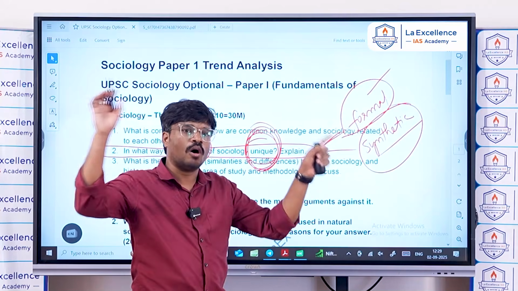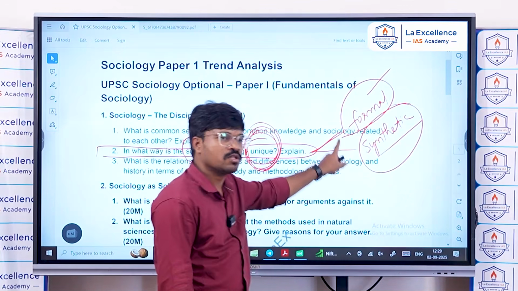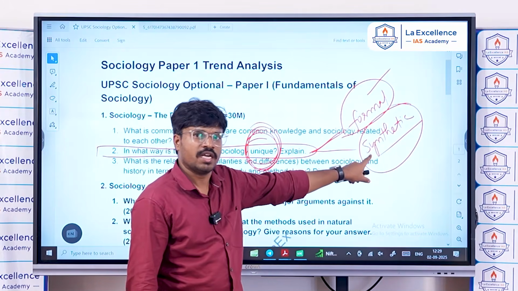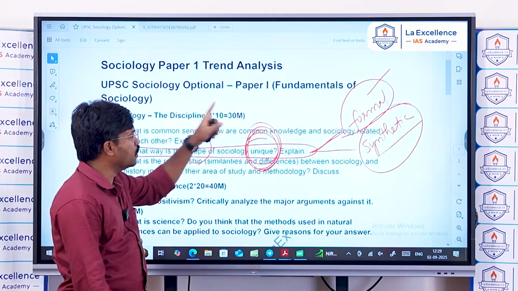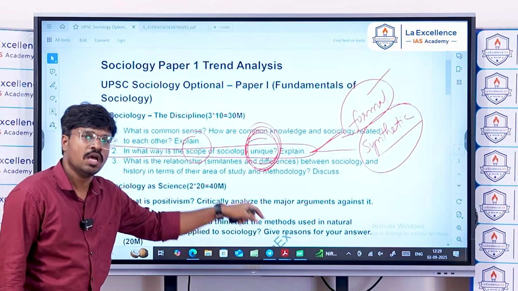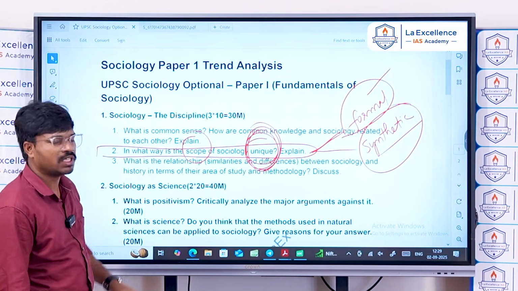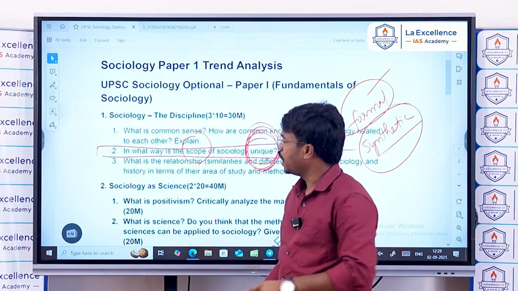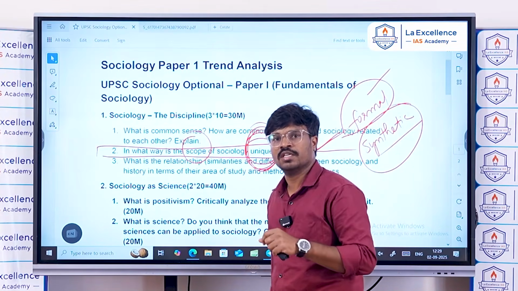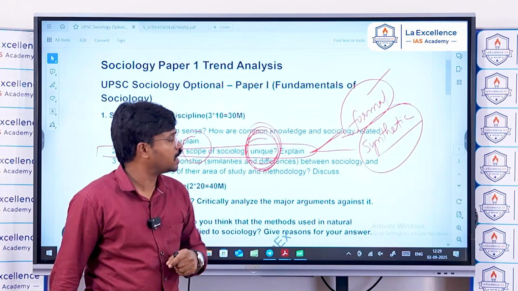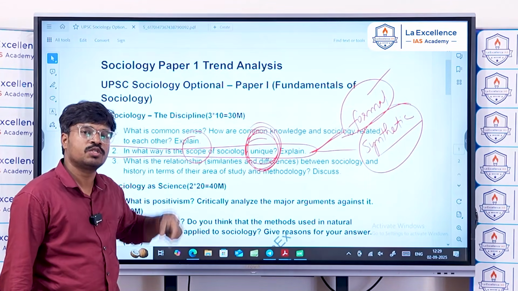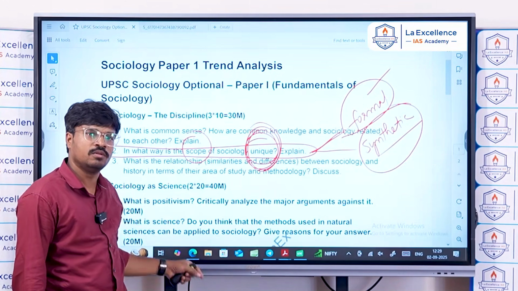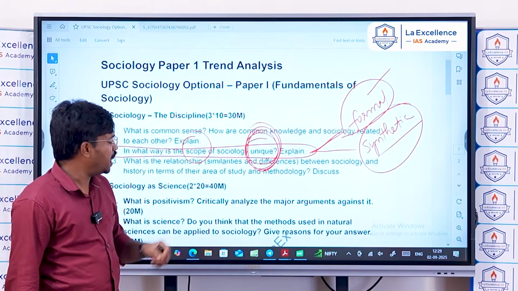So the synthetic school argues that it is a synthesis of multiple disciplines, and there is nothing wrong in taking all other dimensions of society into consideration for a better understanding of society. So the scope can be explained using the formal school and the synthetic school, and later, because it is only for 10 marks, you just touch upon how the perspectives of sociology have enhanced the subject knowledge of sociology, and how the way it explains society has enriched the understanding of society. This is how you have to build or narrate the answer in the right way.